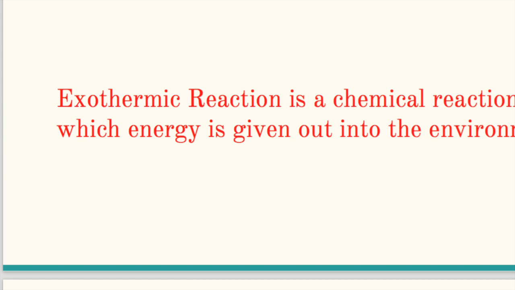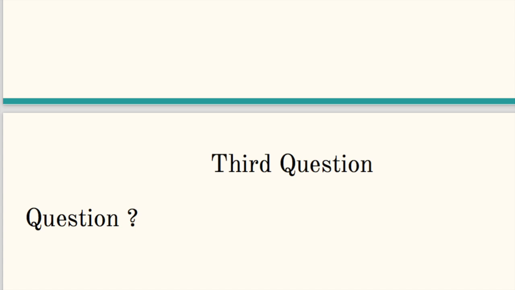Now let's go to the third question. It's the question I told you about. How can you tell that burning is an exothermic reaction? Think about it, guys, and we'll be back after 7 seconds. Welcome back.